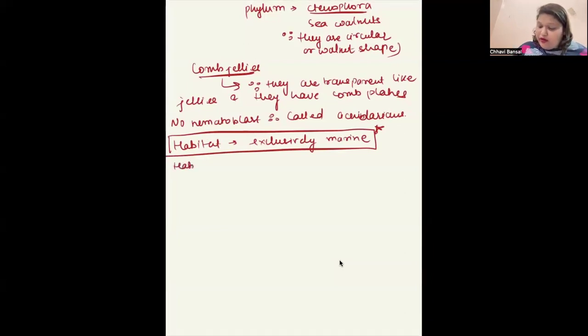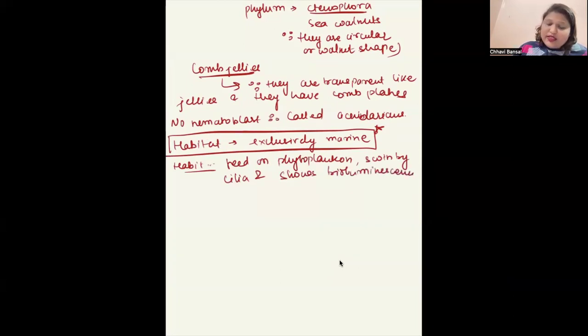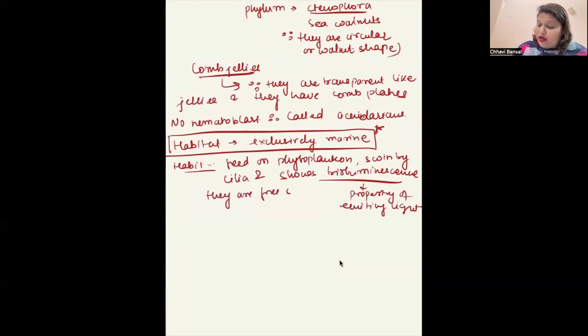Okay. Habit. They feed on phytoplankton, swim by cilia, and show bioluminescence. Bioluminescence, what is this? You might have seen fireflies. They shine at night, right? What is that? That is also bioluminescence. This is the property of emitting light. They are also free swimming.